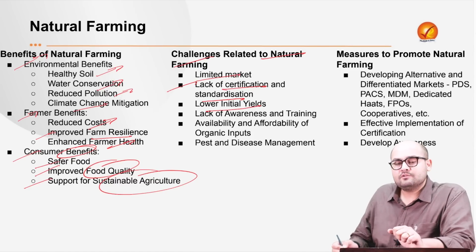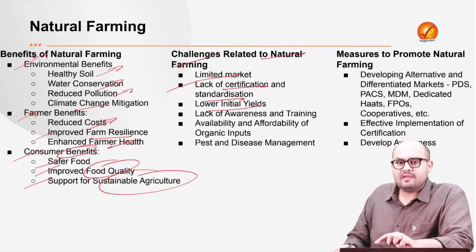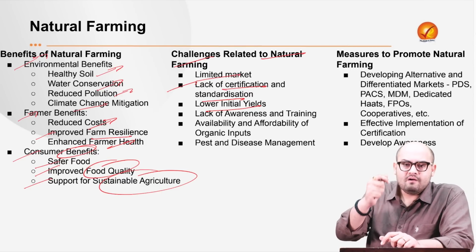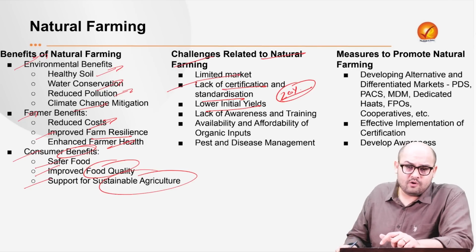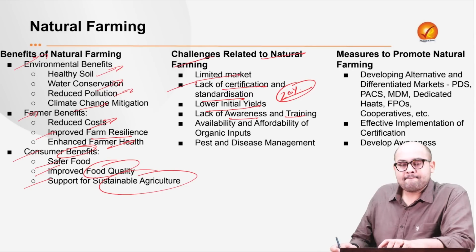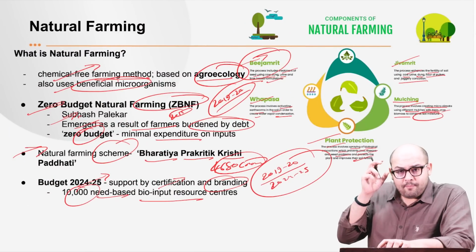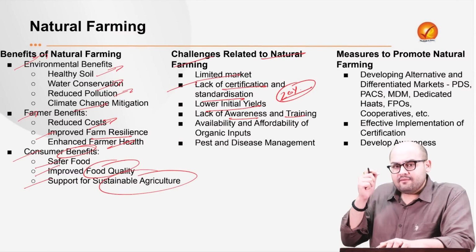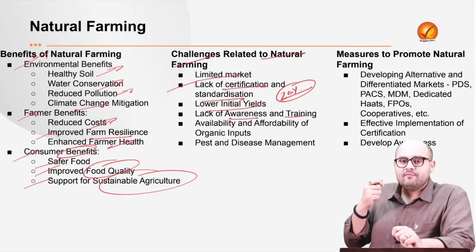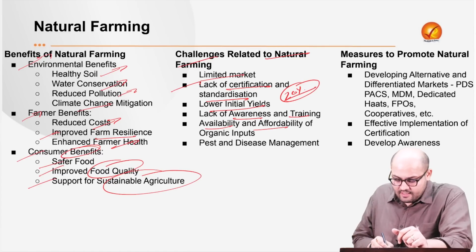Then lower initial yields. Various studies, for example, studies in Andhra Pradesh, actually said that initially, once a farmer starts natural farming, it gives a very low return. So that serves as a disincentive to that particular farmer. For example, in Andhra Pradesh, the initial yields were almost 20% lower, right? Next is lack of awareness and training. See, people are not aware of these specific practices. I just told that we have some very important components of natural farming, and these components have to be followed in letter and spirit. But the farmers themselves, or even the consumers, are not actually aware of what this whole process of natural farming is all about, right? Then there is lack of availability and affordability of organic inputs.